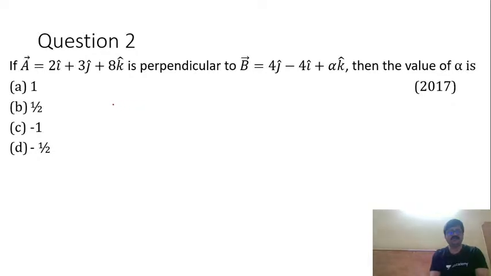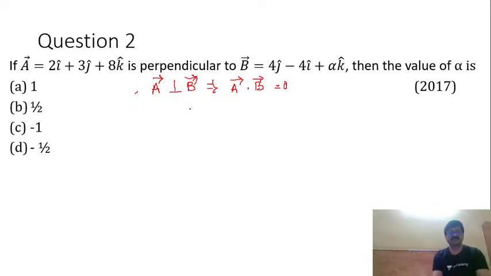Now over here two vectors are perpendicular, so vector A perpendicular to vector B implies that vector A dot vector B is 0.